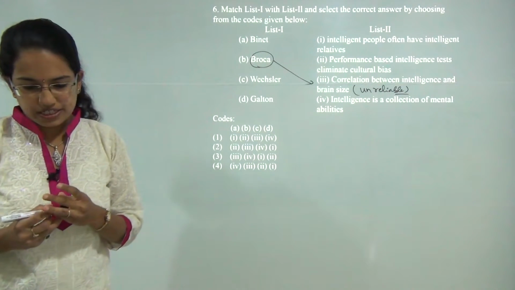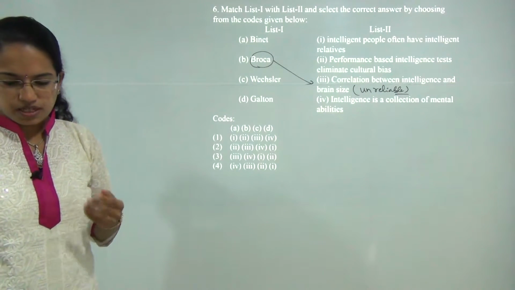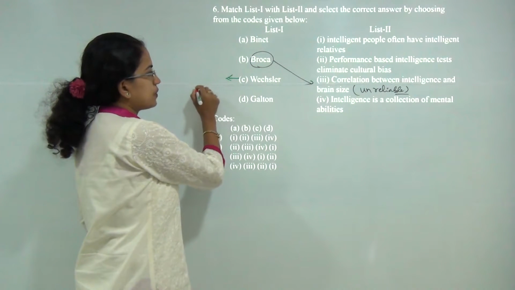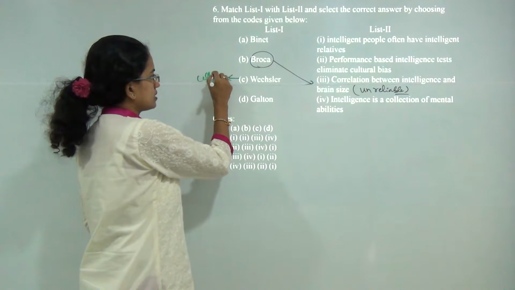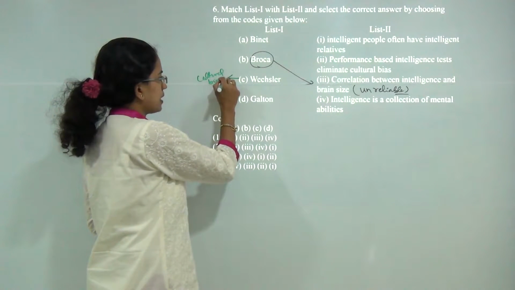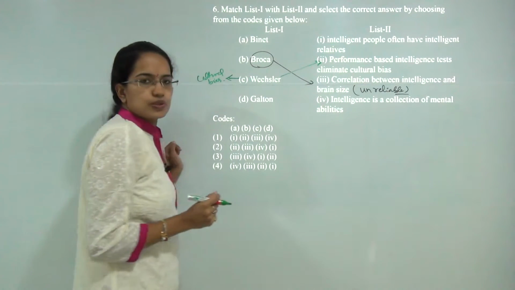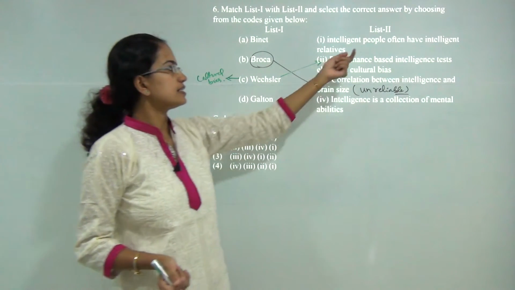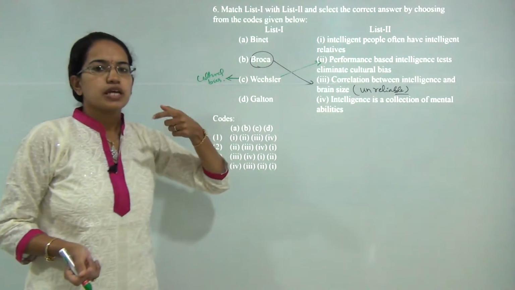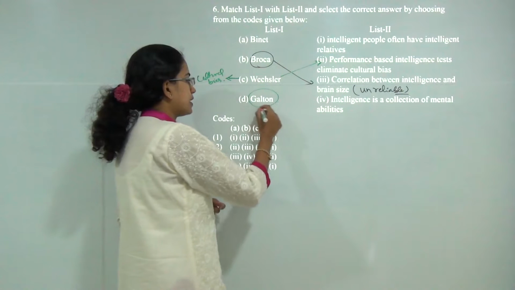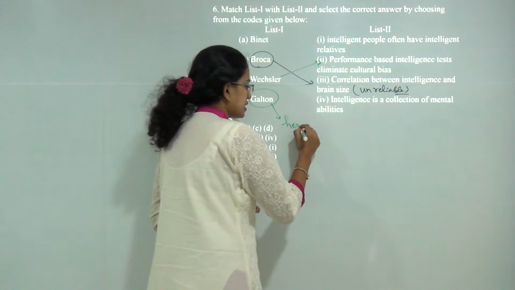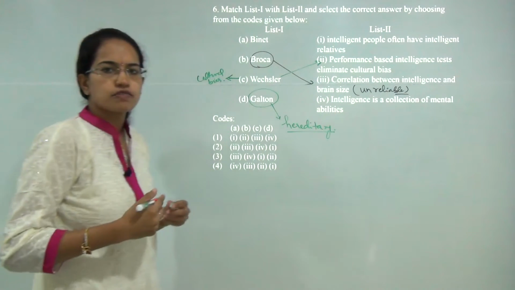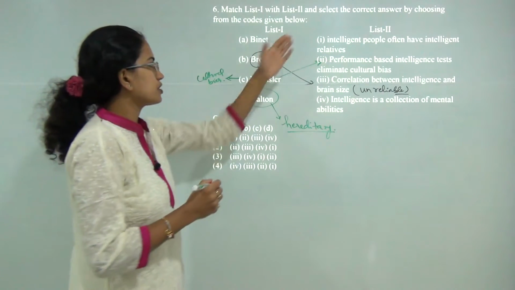Then you have Wechsler. Wechsler talked about the performance IQ being based on various parameters, and he tried to eliminate cultural bias. So he said there should not be any cultural bias in order to get a performance based result. And finally, Galton said intelligent people often have intelligent relatives, and based on this he tried to explain that intelligence is inherited, or I could say it passes on from generation to generation. So that was what Galton believed.